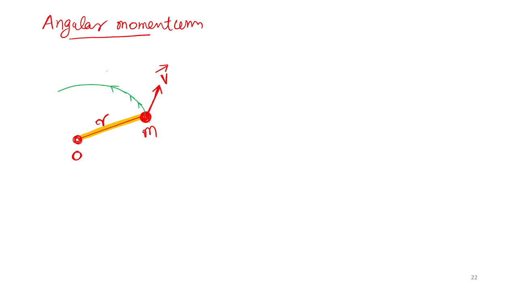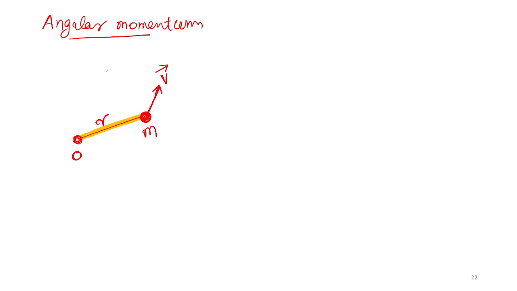Here I am talking about a point mass. We assume that r is the length of the rope. By some means it has got a velocity v, but some part of the velocity does not have any use. Only a small part of the velocity. Because of that small part, the body will tend to move in a circular motion. Because there is a rope connected, the body will definitely move along a circle. There is no doubt in that.